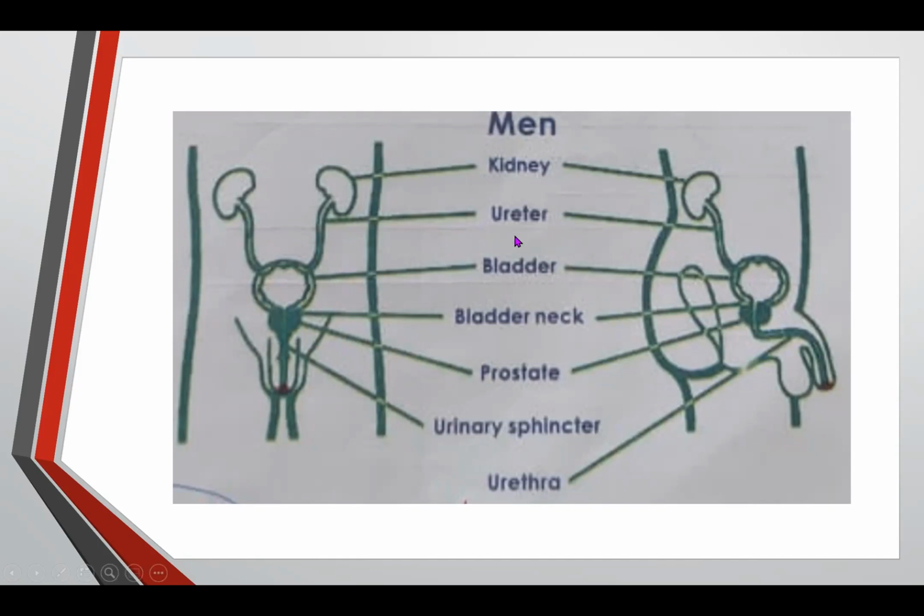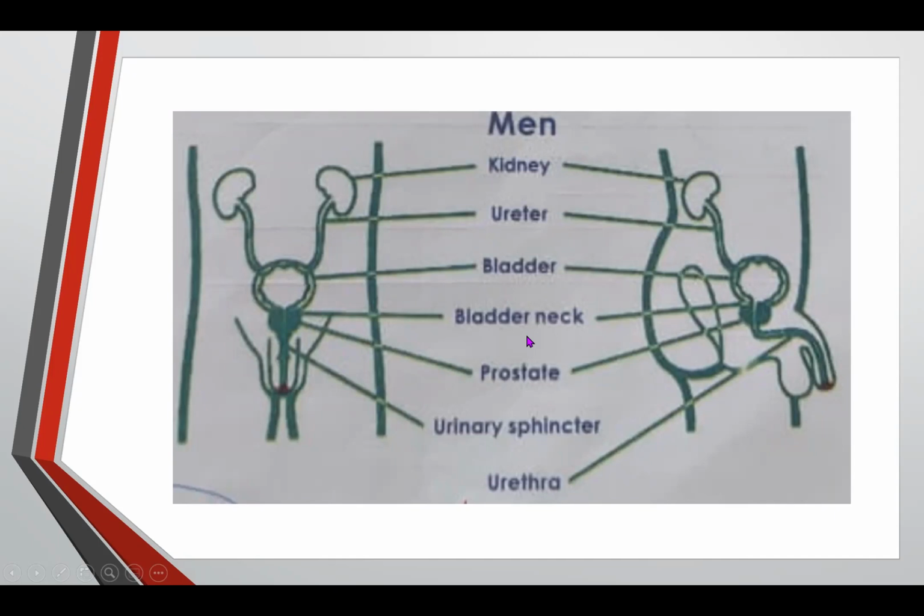Next is the ureter. Ureter. Very good. The ureter is the tiny tube connected to the kidneys, going to this one. What is this? Everybody, bladder. Bladder. Very good. The bladder is balloon-like and collects the urine. This is the bladder.